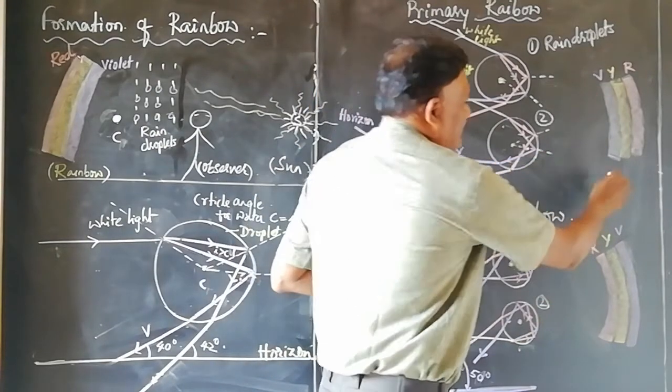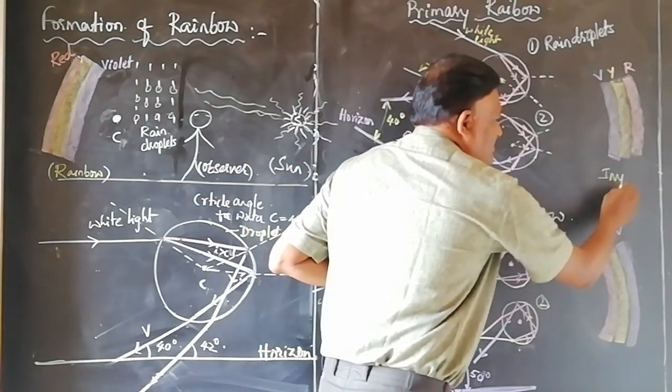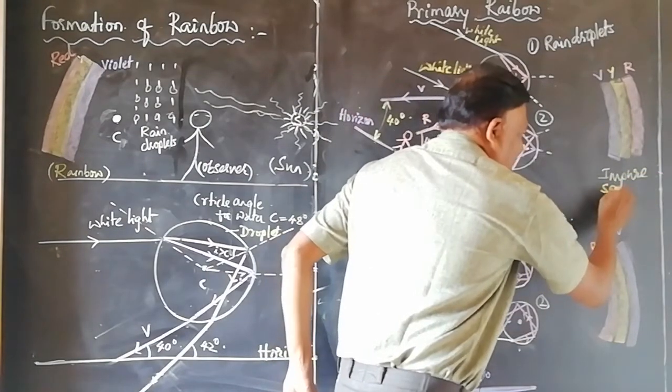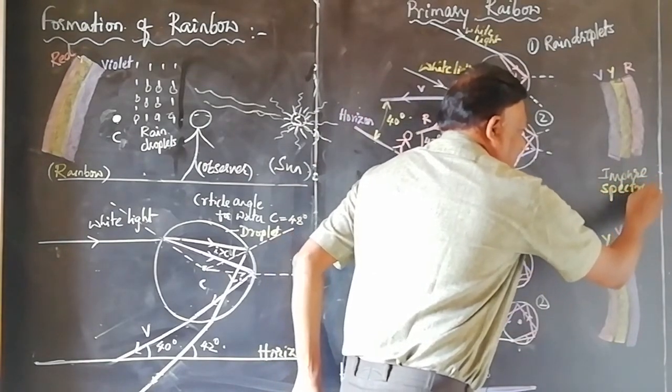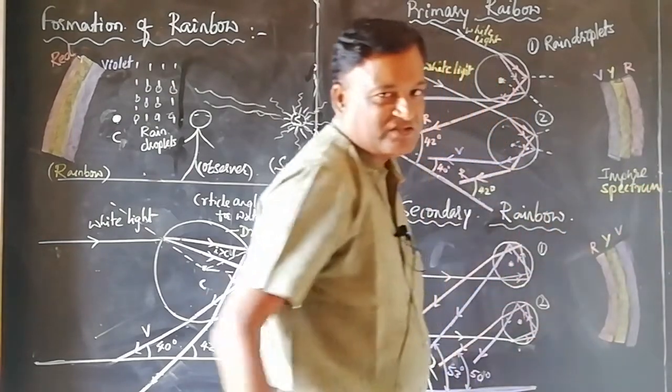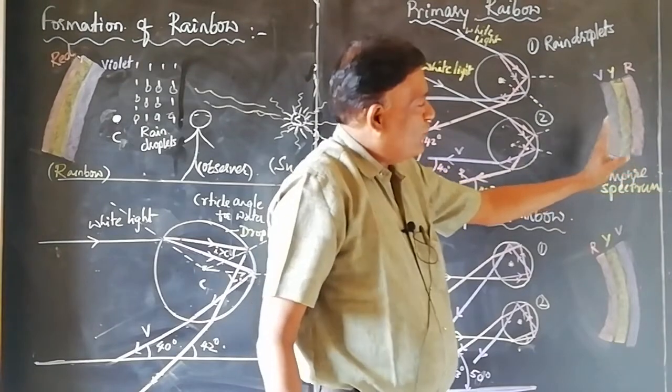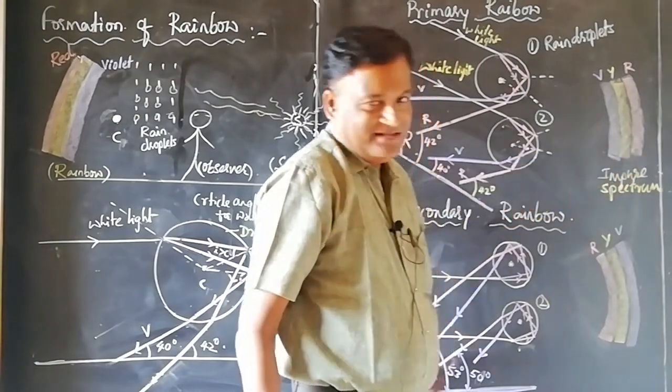So here it is an impure spectrum. It is an impure spectrum. Since these color bands are not distinguished, they are not well separated, they overlap each other, one color fades into the other.